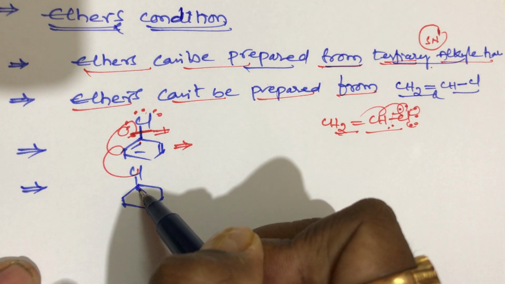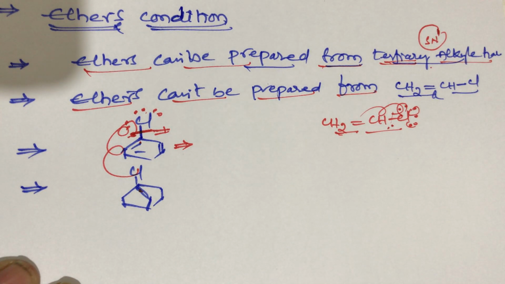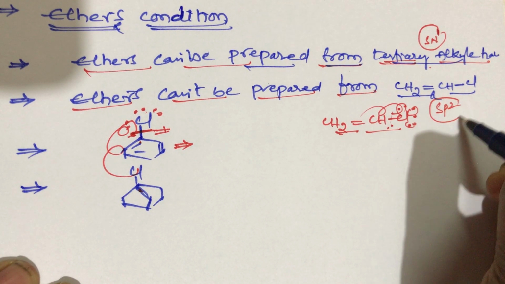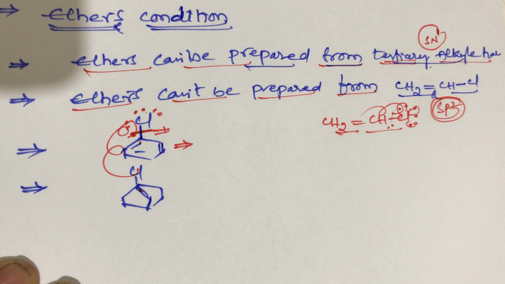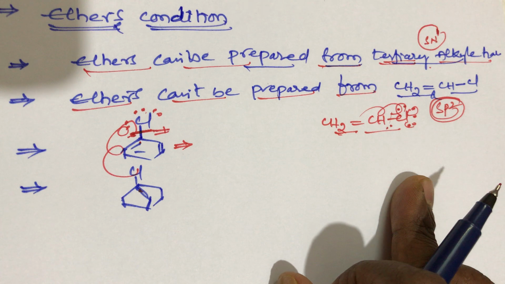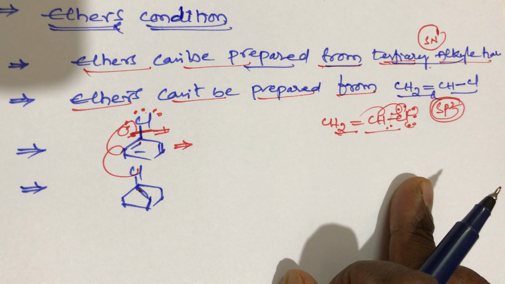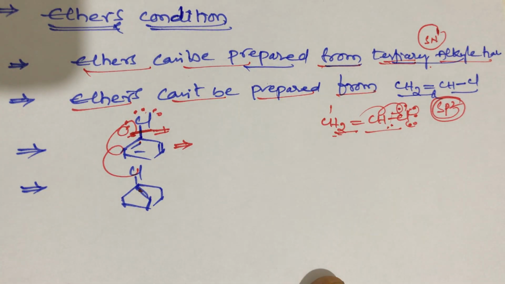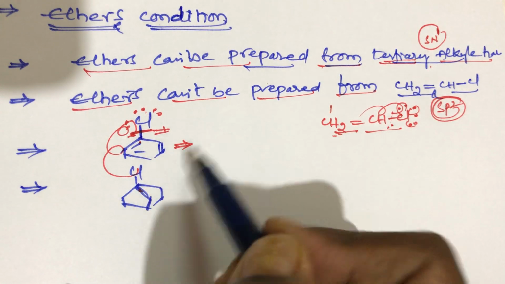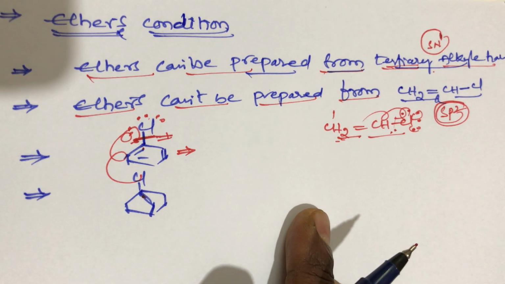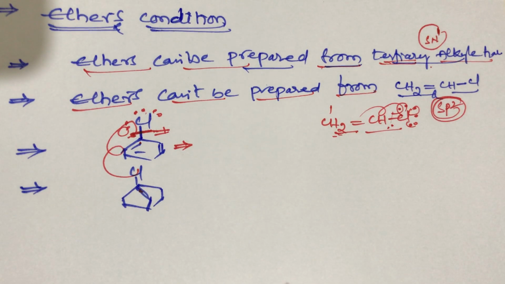And one more thing student, all these compounds undergo sp2 hybridization. So these sp2 hybridized compounds do not give ethers. This is very most important student. This sp2 carbon in vinyl halide, and chlorobenzene also, benzene also undergoes sp2 hybridization. So that's why these sp2 hybrid carbon compounds do not give ether. This is the simple trick student.